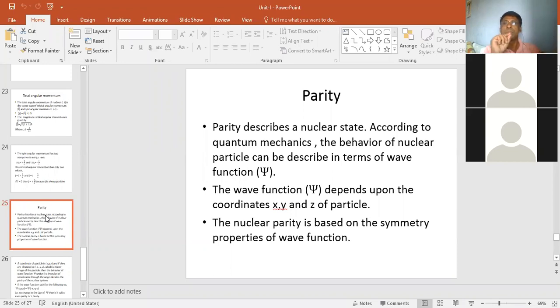Inside the nucleus, the nucleons are moving, and they also have wave nature. So you can say that this wave function psi depends upon the coordinates x, y, and z of the particle. The nuclear parity is based on the symmetry properties of the wave.